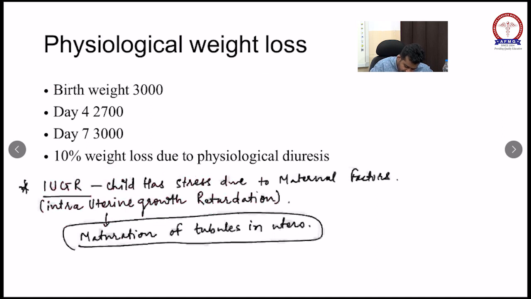There will be no loss of weight, because in an IUGR baby the tubules are mature, so no physiological diuresis.